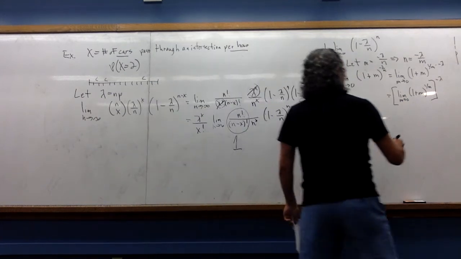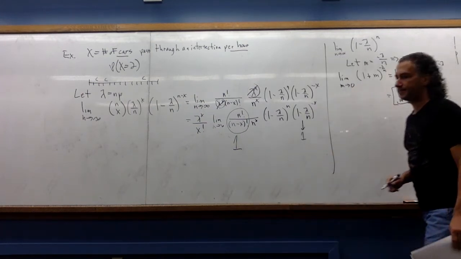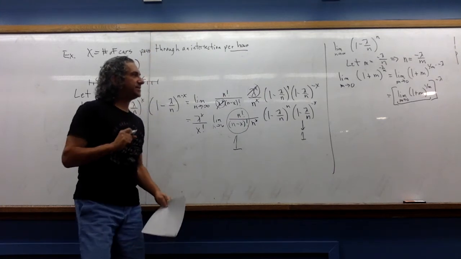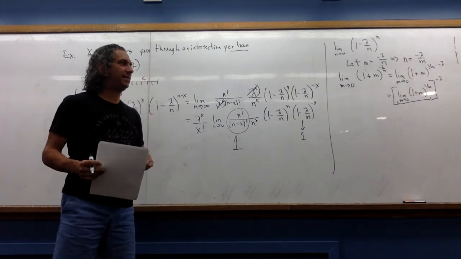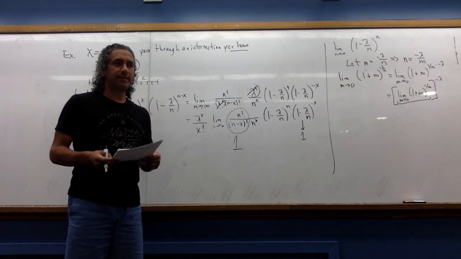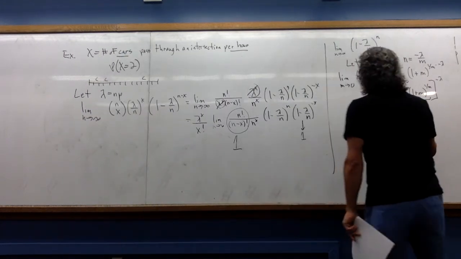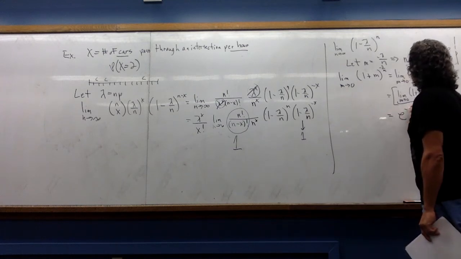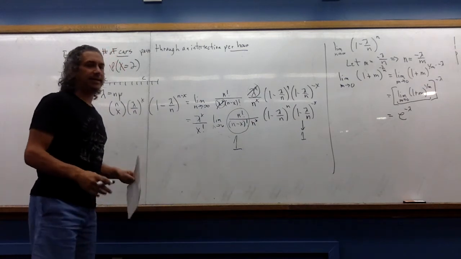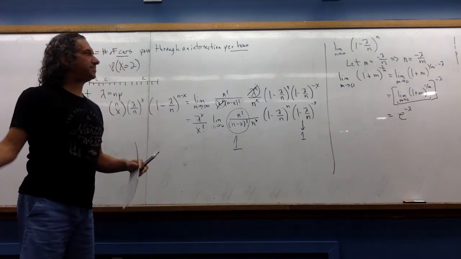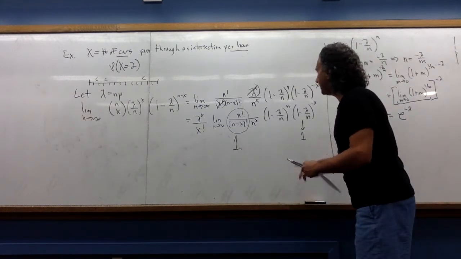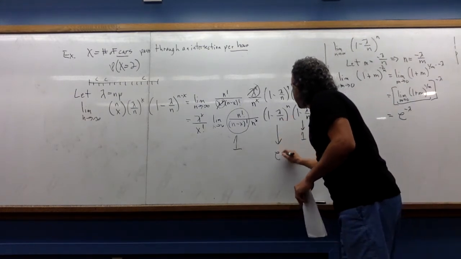So finally, what is this limit? Pause the video, see if you can reach into the recesses of your mind. You've actually seen that limit, I am sure of it, in another class. All right, hopefully you said, oh, that's just the definition of our good friend e. That limit is e. e mysteriously pops up everywhere when you least expect it. So this here is e to the minus lambda.